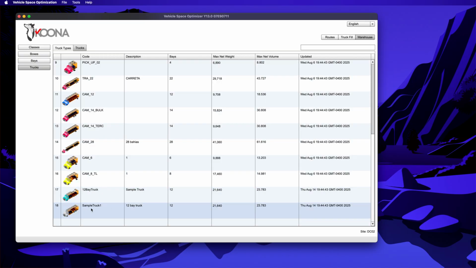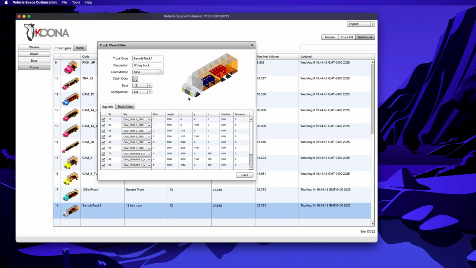Now when we save it, we have this sample truck here. We double click it, we can edit it, and here we have our truck. Thank you.